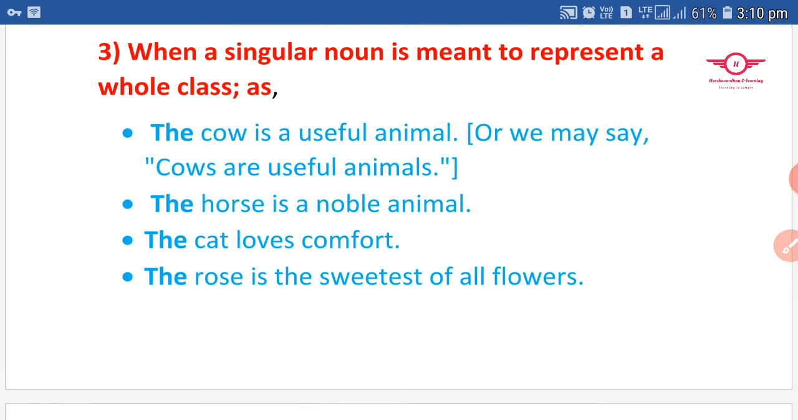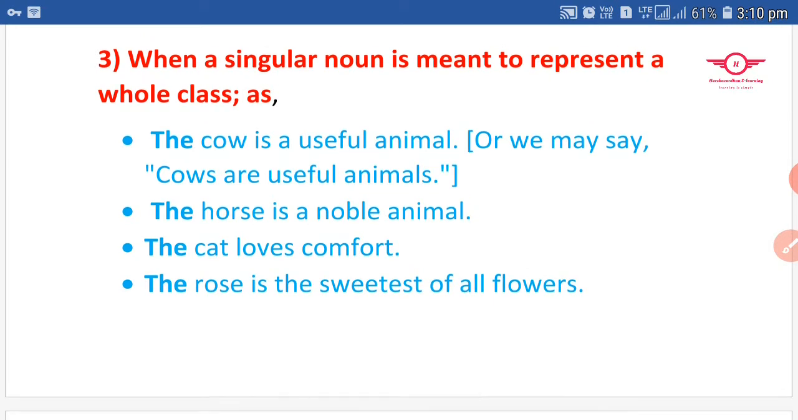The third rule is, when a singular noun is meant to represent a whole class, we use the before the word. For example, the cow is a useful animal. See, in this sentence, the cow is used here, right? The cow is a useful animal means not only one cow. The cow, a single cow, actually refers to the class of cows. And here also, the horse is a noble animal means not a single horse, the whole horses actually.